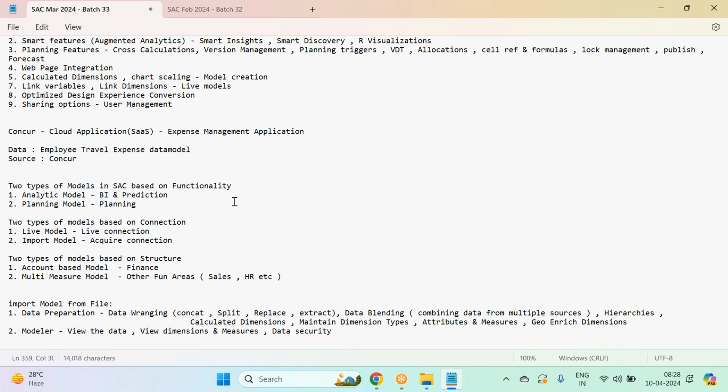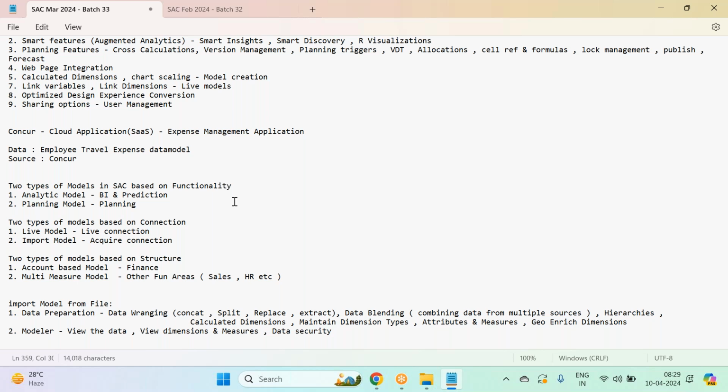So SAP Concur is basically an expense management solution. It's a cloud application which deals with all employee expenses. All employee expenses will be clocked on this product. In my case, I'm going to take the travel expense data from Concur and build the analysis dashboard in SAC. So this will be my source. Any kind of expense is managed through Concur, but I'll be more focused on travel expenses.